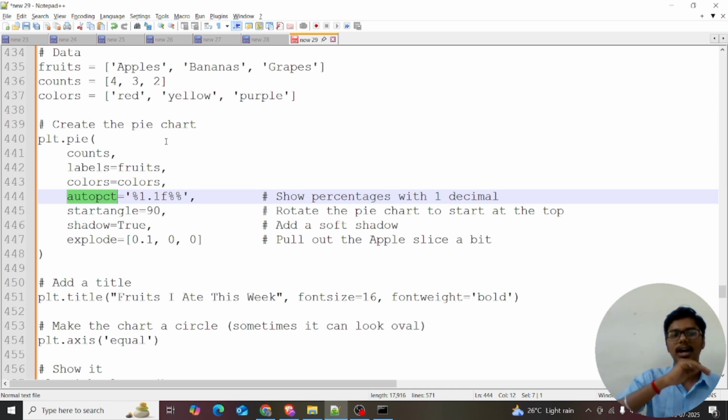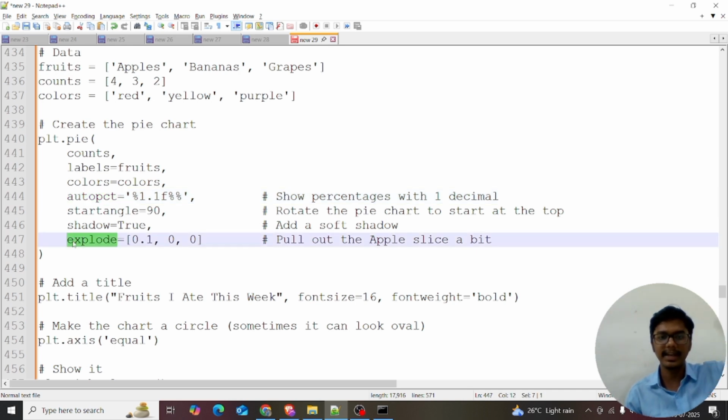Autopct equal to the percentage, startangle equal to 90 degrees, and I want to show the shadow. Adding a shadow makes a good visual. So I'm adding shadow equal to True. I also want to explode. Explode means pull out the apple slice a bit. It's like when the cake comes out like a slice, right? That's like explode. Just remember the cake when you read explode.